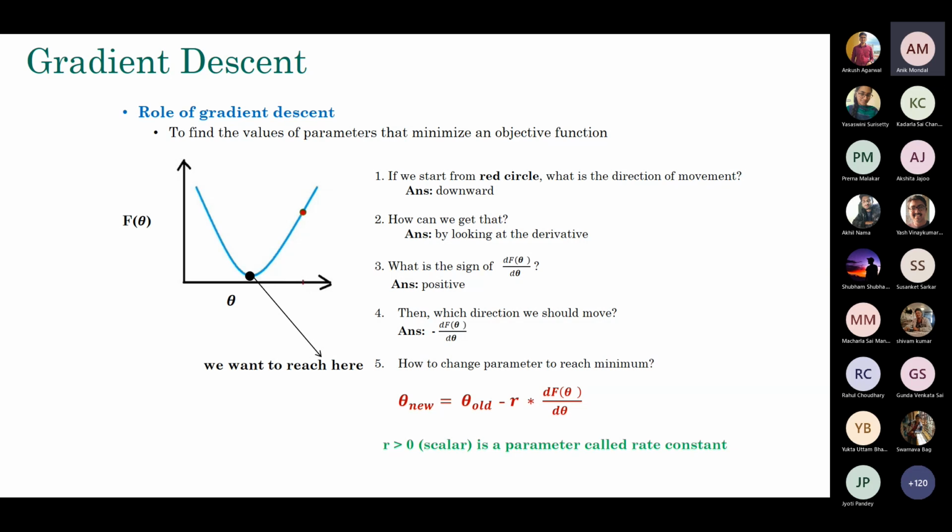So this simple equation is key to almost all kinds of optimization that you see in deep learning. This is for a univariate function. When you do a multivariate function, you simply replace this derivative with the partial derivative. That's it, there is nothing special in it.